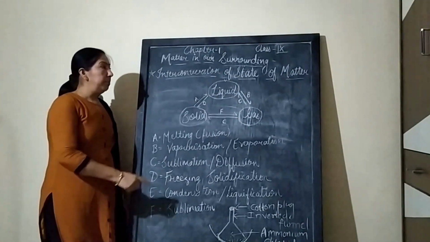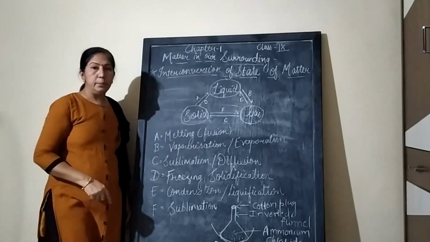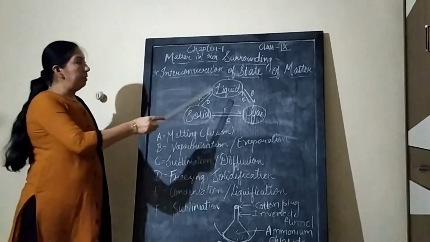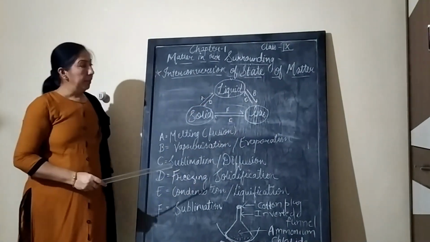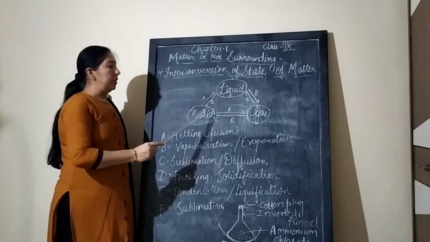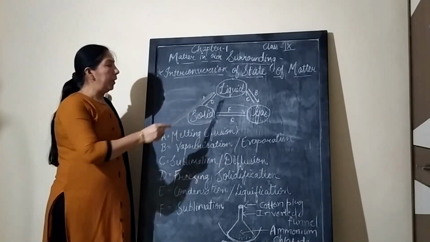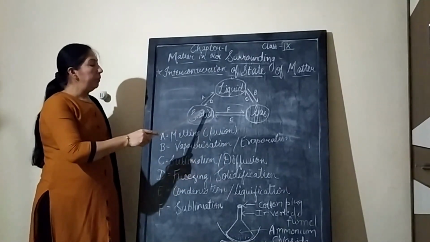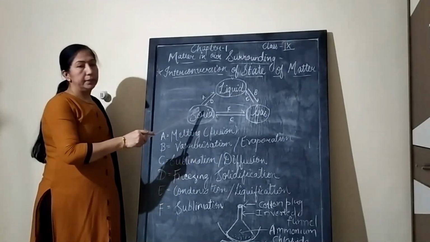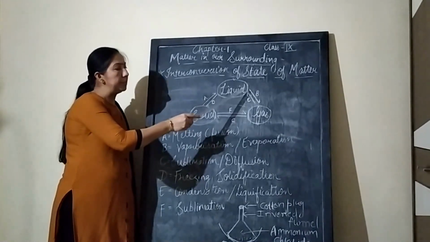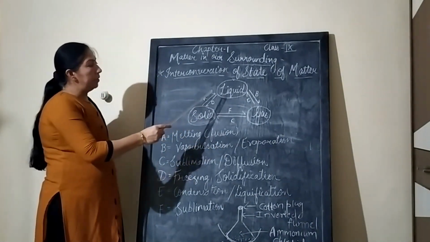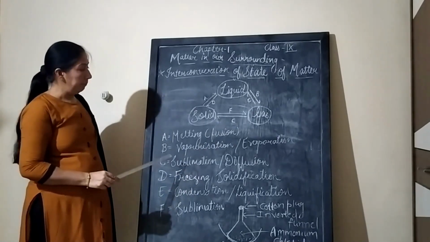Hello students, chapter number 1, matter in our surrounding. Our next topic is interconversion of states of matter. Matter which exists in all 3 states, solid, liquid, gas, can be converted from one form of matter into another by changing its physical conditions such as pressure as well as temperature.